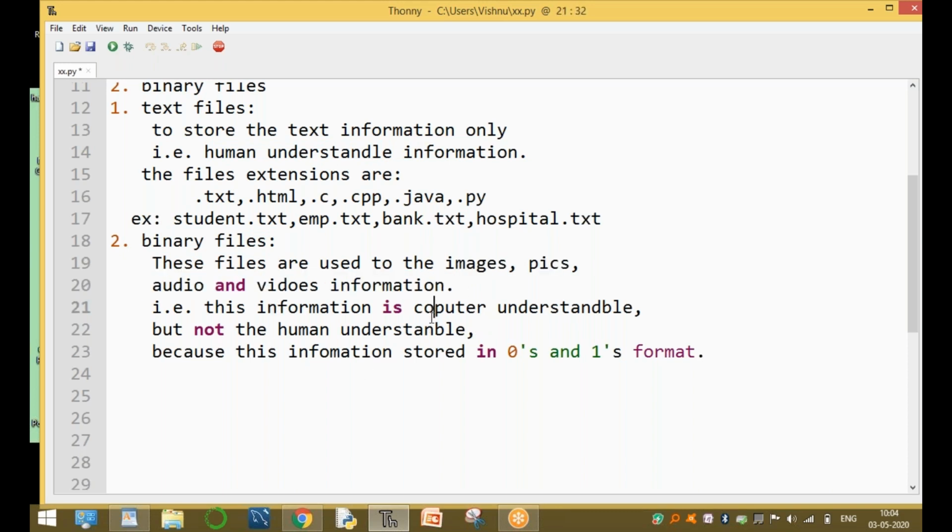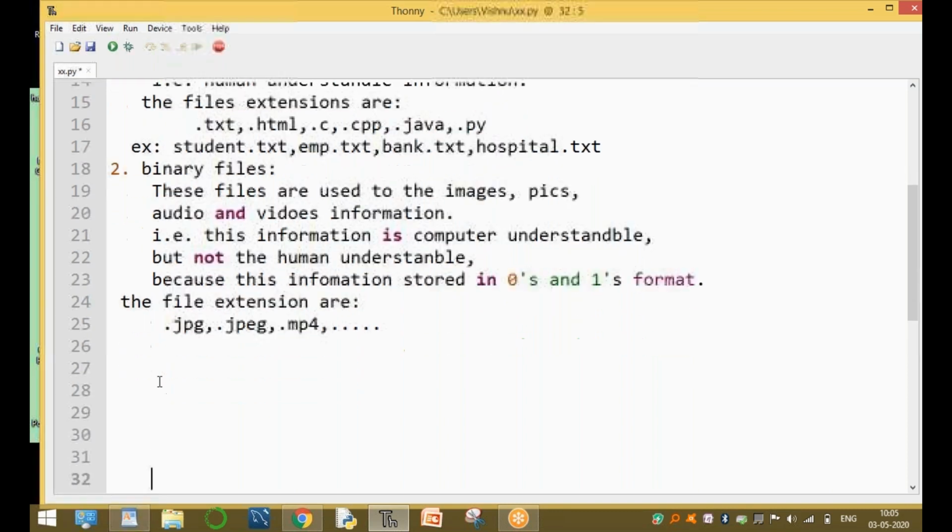The file extensions are, for example, .jpg, .mp4, and so on. These are the file extensions for images, audios and videos.